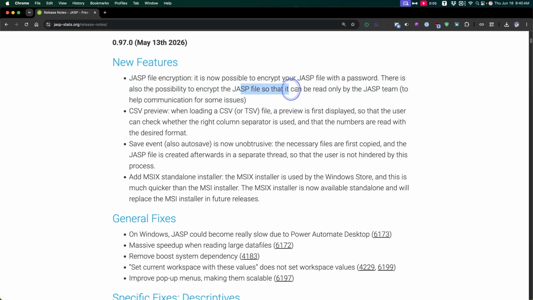You can also, as you can see, encrypt it so only the developers at JASP can read it and no one else, right? And this is for some, I guess, communication with issues, if you don't want to share that information on the JASP website, because if you encounter a problem and you report a bug and they're like, well, we need to have your data to recreate the bug, recreate the circumstances where the bug was found, then you may need to do that.